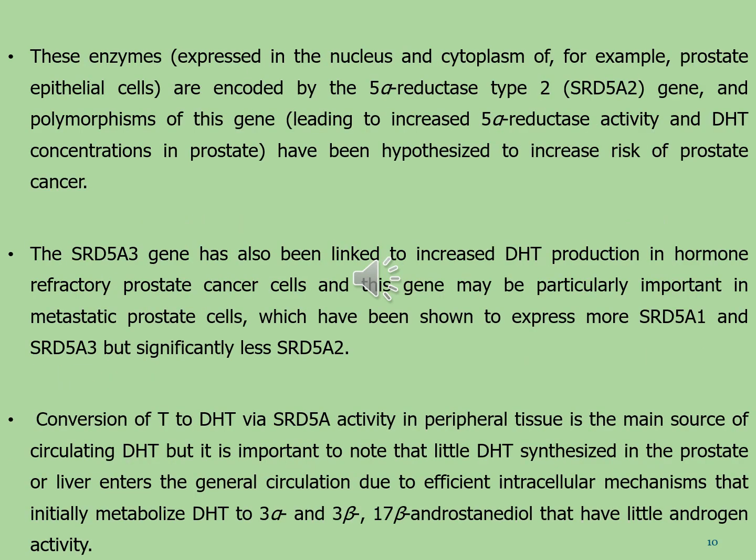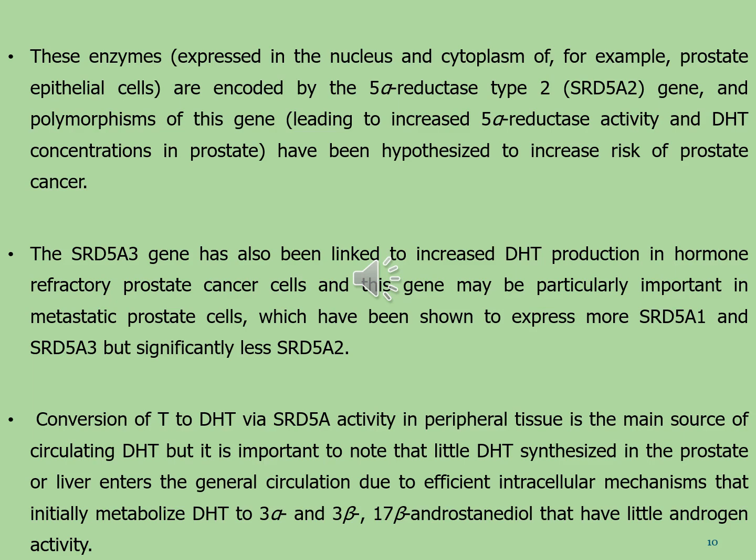These enzymes, expressed in the nucleus and cytoplasm of, for example, prostate epithelial cells, are encoded by the 5-alpha reductase type 2 gene, that is SRD5A2. Polymorphism of this gene, leading to increased 5-alpha reductase activity and dihydrotestosterone concentrations in the prostate, has been hypothesized to increase risk of prostate cancer.